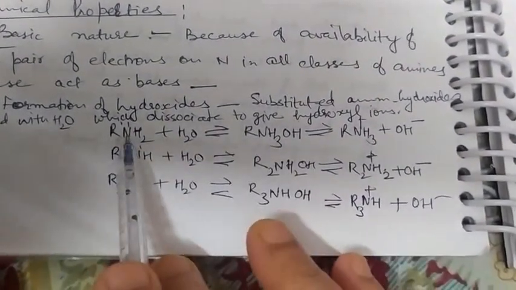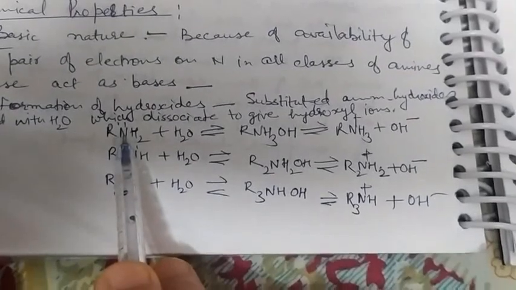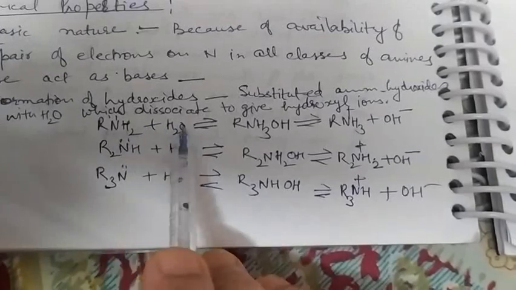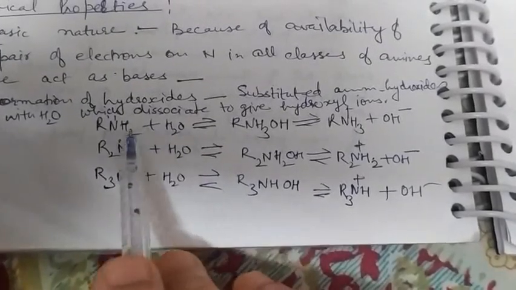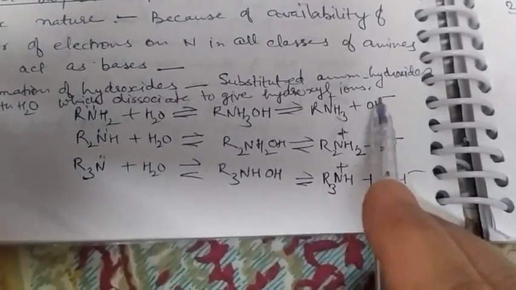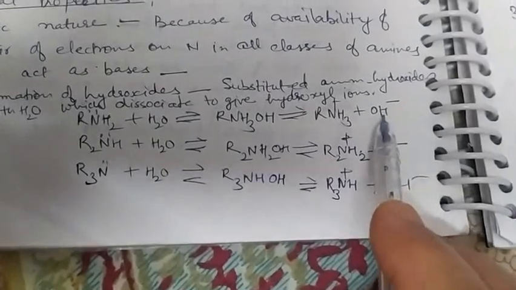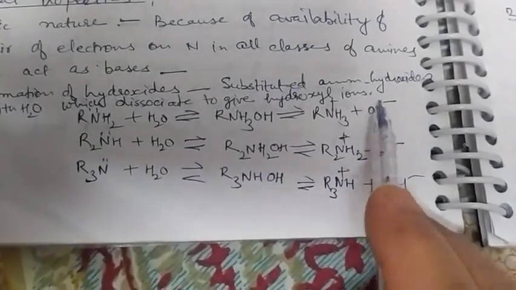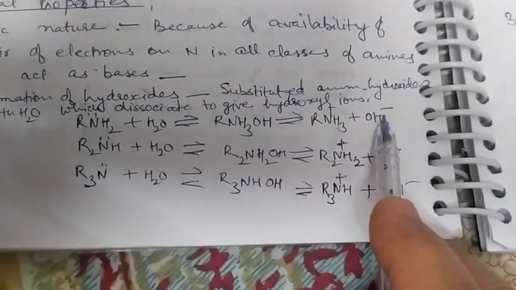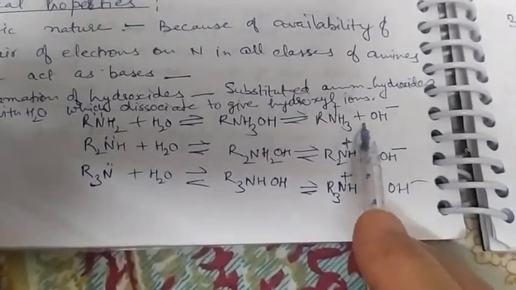One water molecule gets added on this amine. This was RNH2. When a water molecule is added, it forms RNH3OH, which can dissociate to give RNH3 positive and OH negative, because it is furnishing hydroxide ion. So the basic nature of amine is being reflected.